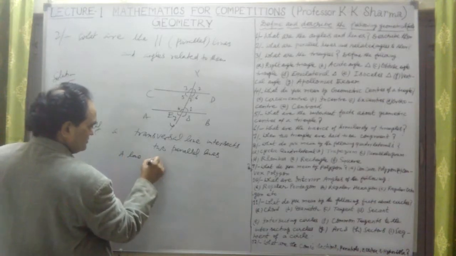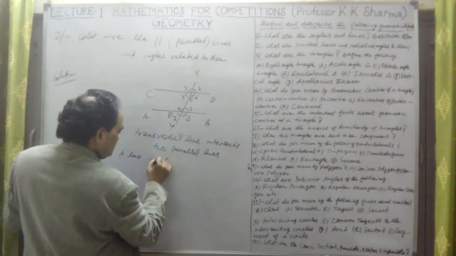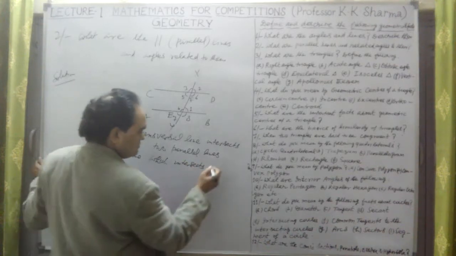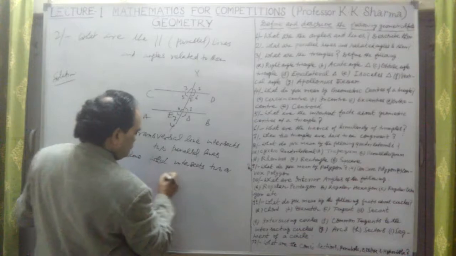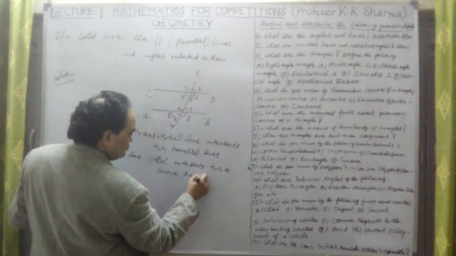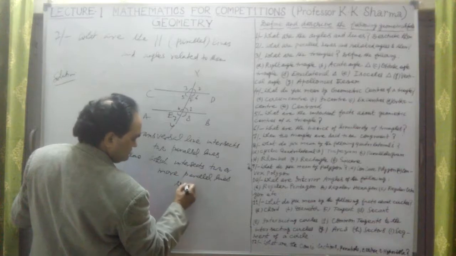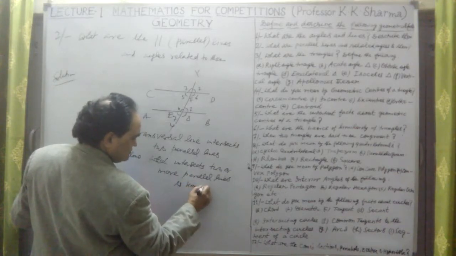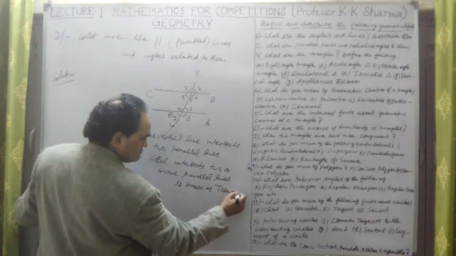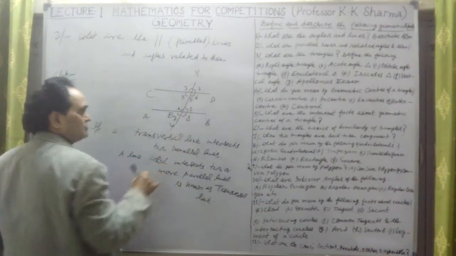A line which intersects two or more parallel lines is known as a transversal line.